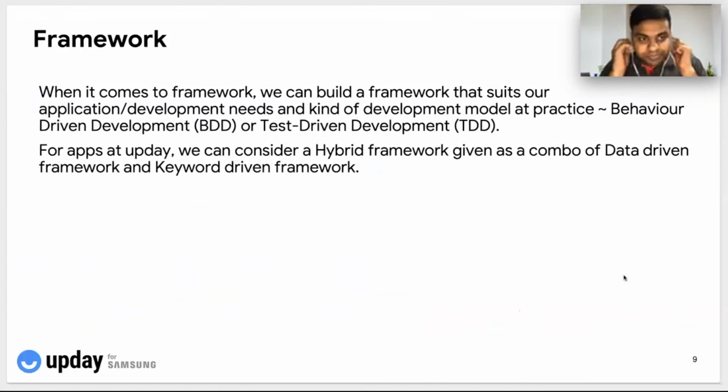Moving forward, coming to framework development, the main point that we have to consider while building any framework is the kind of development delivery that we have at the company or at the project. For example, most teams will have a behavior-driven development (BDD) type of framework, or a test-driven development (TDD) kind of framework, in place for development delivery. So any framework that we develop for automation has to be part of these two solutions, depending on the kind of development that we have at the project or the company.